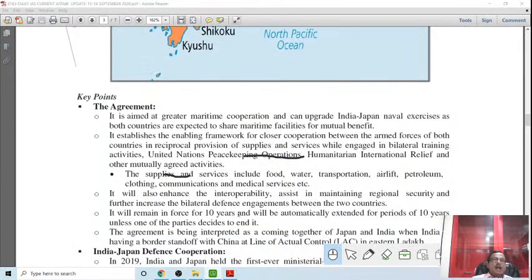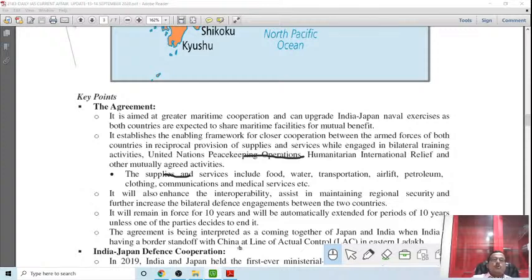It will also enhance interoperability, assist in maintaining regional security, and further increase the bilateral defense engagement between the two countries. For a few years, India and Japan have been conducting bilateral joint naval exercises. This is a symbol of cooperation, mutual dependence, mutual trust, and closeness between the two countries. So this will definitely be one step ahead in further cementing this relationship.